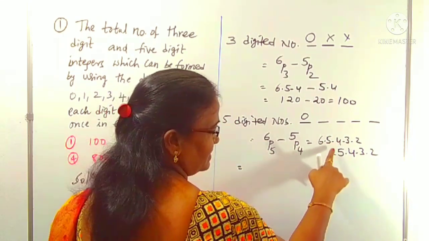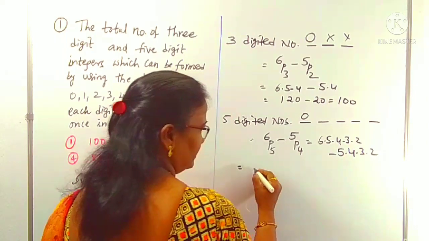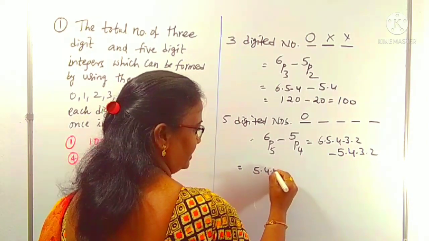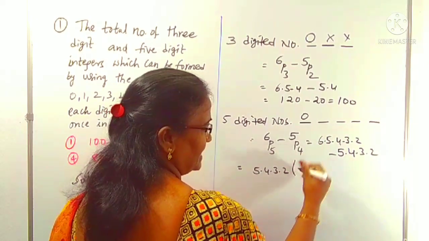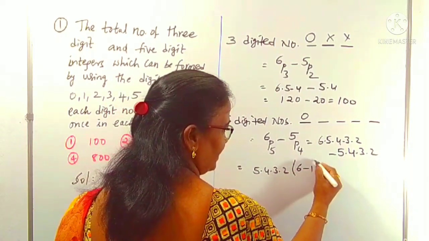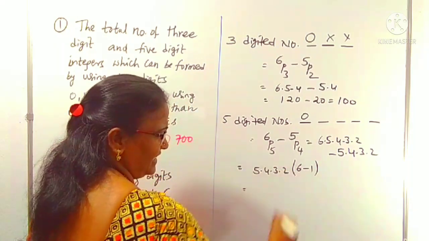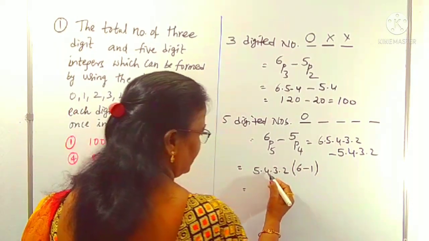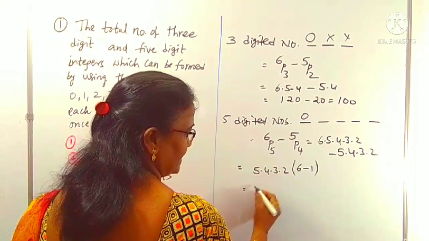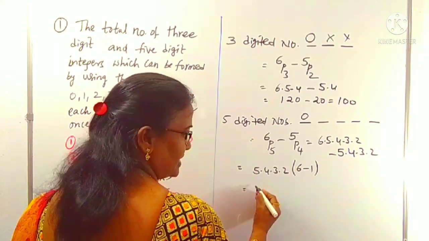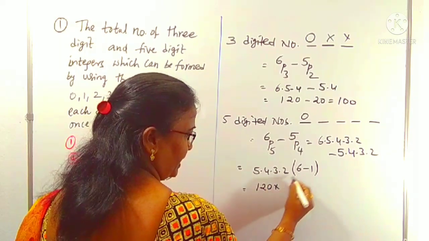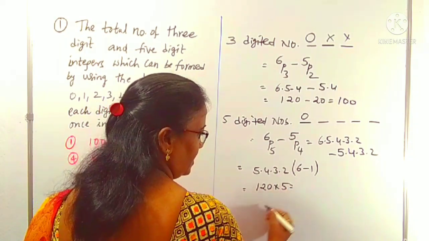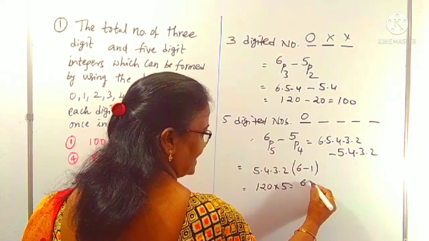So for easiness, 5, 4, 3, 2, we can take as common. If you take the common 5, 4, 3, 2, what is left over here? Here 6, here minus 1 is left over. Directly also we can do it: 5 into 4 is 20, into 6. 20 into 6 is 120. 120 into 5 is 600.